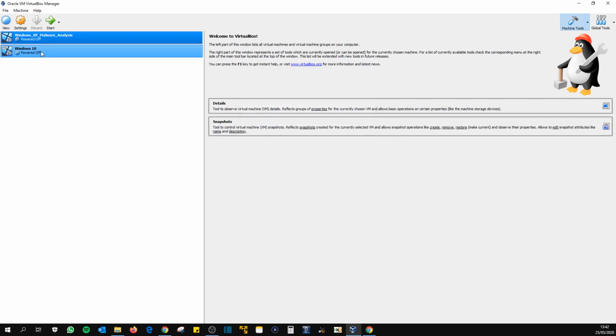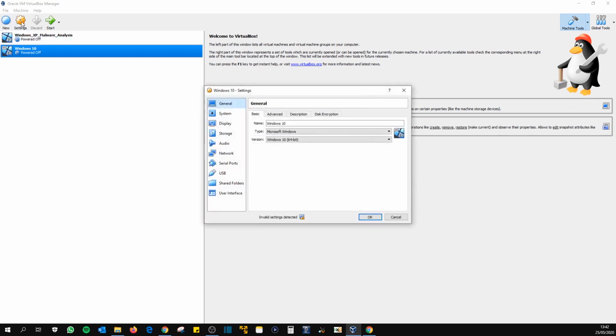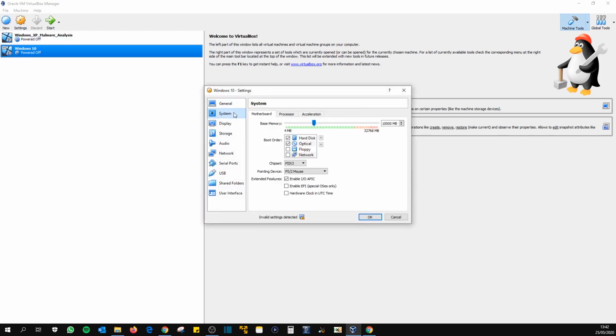okay, once that's imported, if we click on it, we'll go to Settings. For System, you can see here, this is where I modified how much RAM I want to give it. So you can change that later on if you want to. I'm just going to go to Processor, and I'm going to add a second CPU to it.